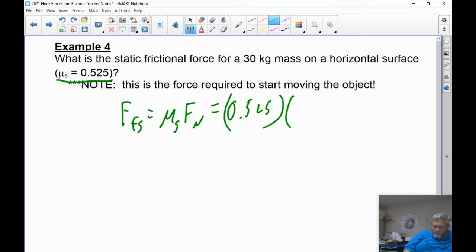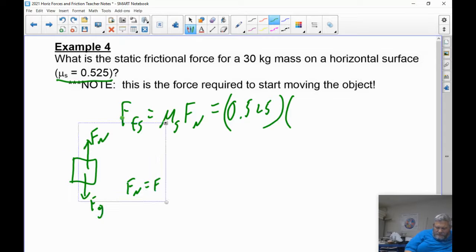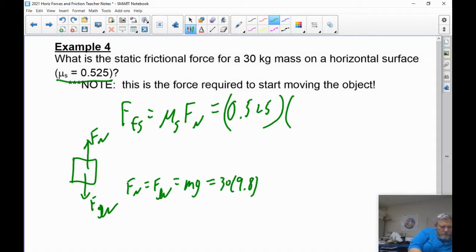The normal force, all right, let's draw a free body diagram. Fg, Fn. So we know that Fn is going to equal Fw, which is m times g, or 30 times 9.8, which is 294.